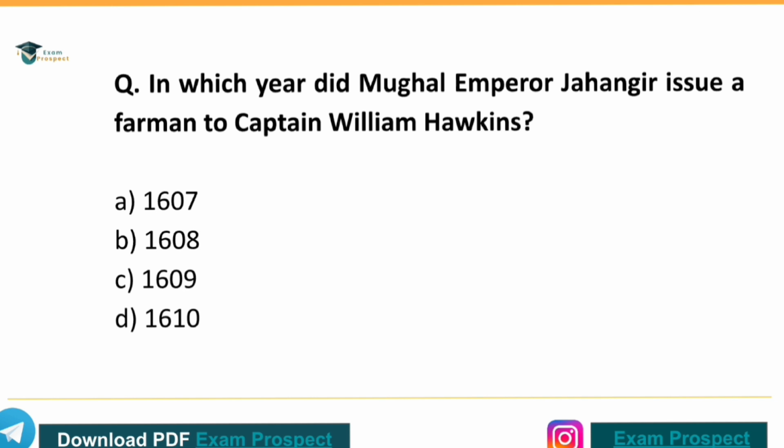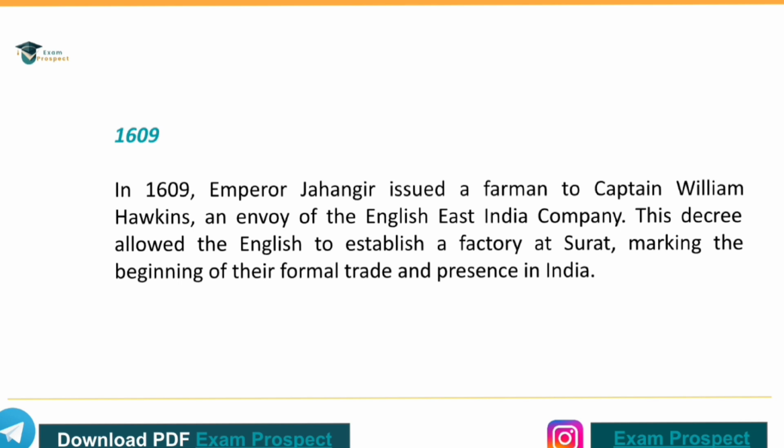Next question. In which year did Mughal Emperor Jahangir issue a farman to Captain William Hawkins? The correct answer is option C, the year 1609. In 1609, Emperor Jahangir issued a farman to Captain William Hawkins, an envoy of the English East India Company, and this decree allowed the English to establish a factory at Surat, marking the beginning of their formal trade and presence in India.